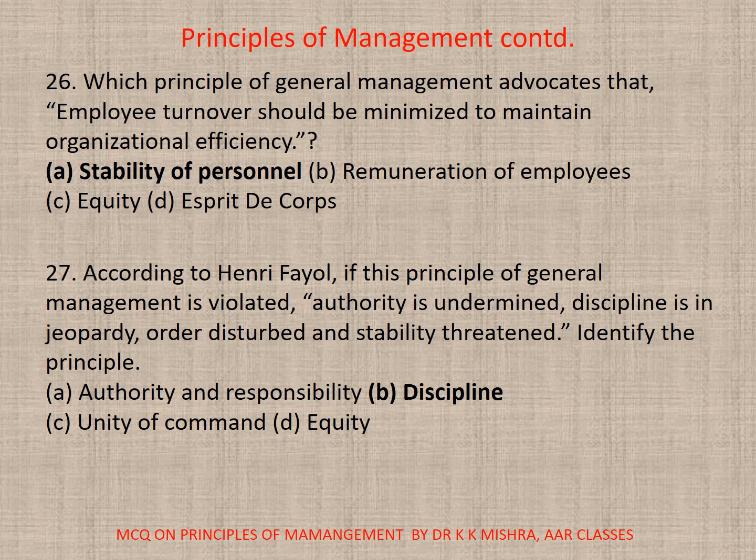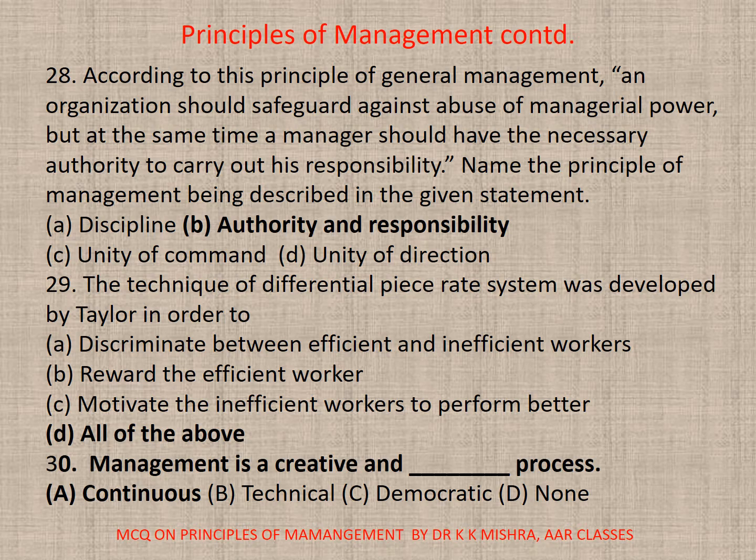26. Which principle of general management advocates that employee turnover should be minimized to maintain organizational efficiency? So correct option is stability of personnel. 27. According to Henry Fayol, this is again a repeated one. So correct option is B. Discipline. 28. According to this principle, general management and organization should safeguard against abuse of managerial power, but at the same time, managers should have the necessary authority to carry out his responsibility. So here it is related to authority and responsibility.